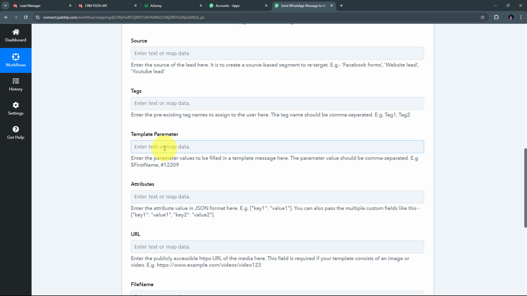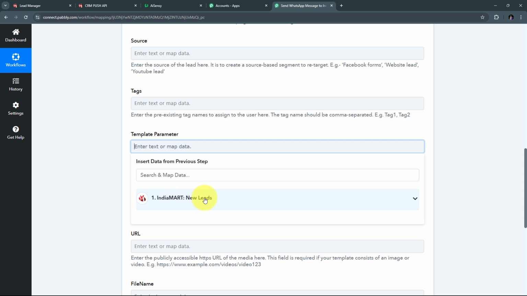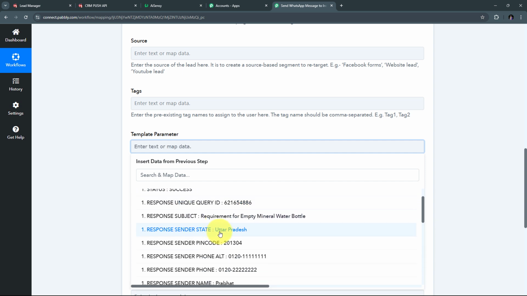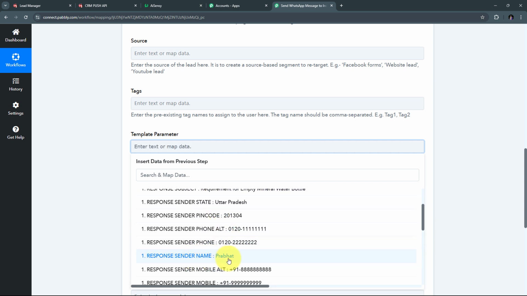And in my template, I only had one variable of customer name. So I'm going to map the name of my customer here. So I need to click here. I will again open this response of IndiaMART. And here this is my sender name, so I'm going to map this.